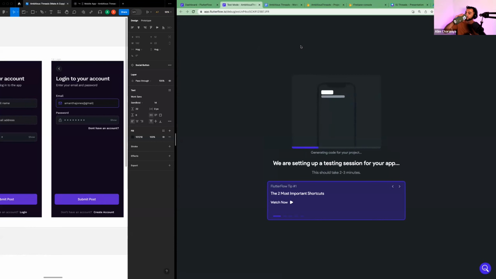Boom. So we have a beautiful app on the page. And if you got this far, you should be really proud of yourself. You literally built a real Flutter app. You've written code, believe it or not. So boom, you have your homepage, and we have our options here. If I click sign up with email, it doesn't do anything. Well, damn, we forgot to hook up the action to bring the user from one page to another.